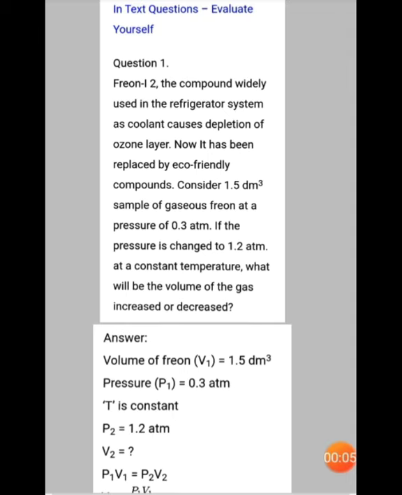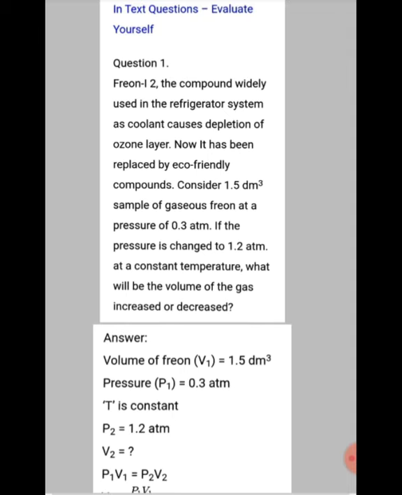In this video we are going to see the problems in the gaseous state, that is the book inside problems. So that is Evaluate Yourself. First question: Freon 12, the compound widely used in the refrigerator system as coolant, causes depletion of the ozone layer. Now it has been replaced by an eco-friendly compound.